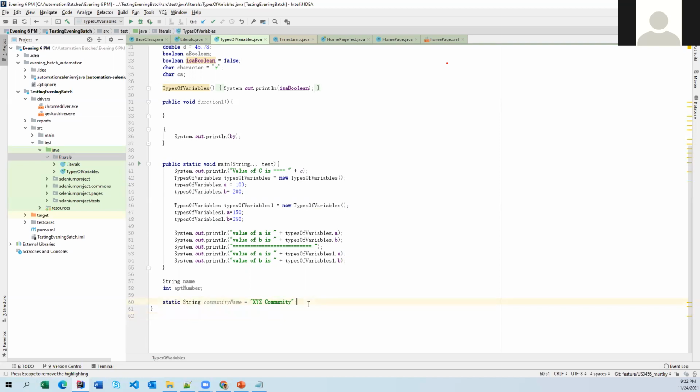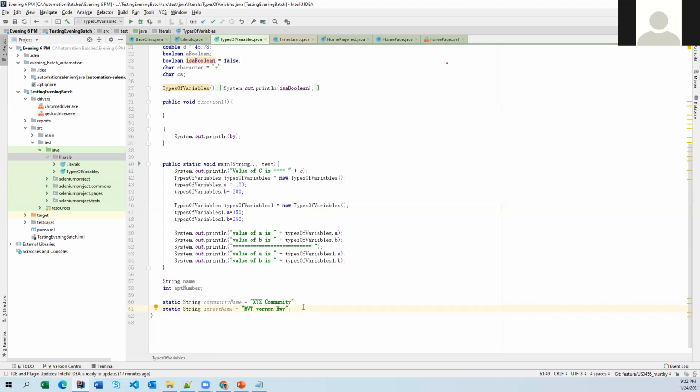Now the next one, string street name equals to something like that, again Mount Vernon Highway. This is also not going to change from object to object, so static. And the third one is the location. If you talk about this one, this is how we can define an instance variable or a static variable.